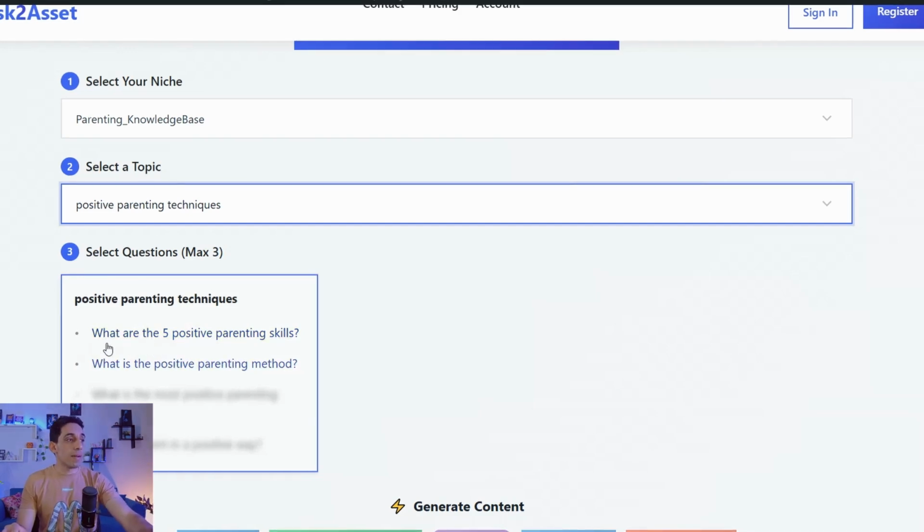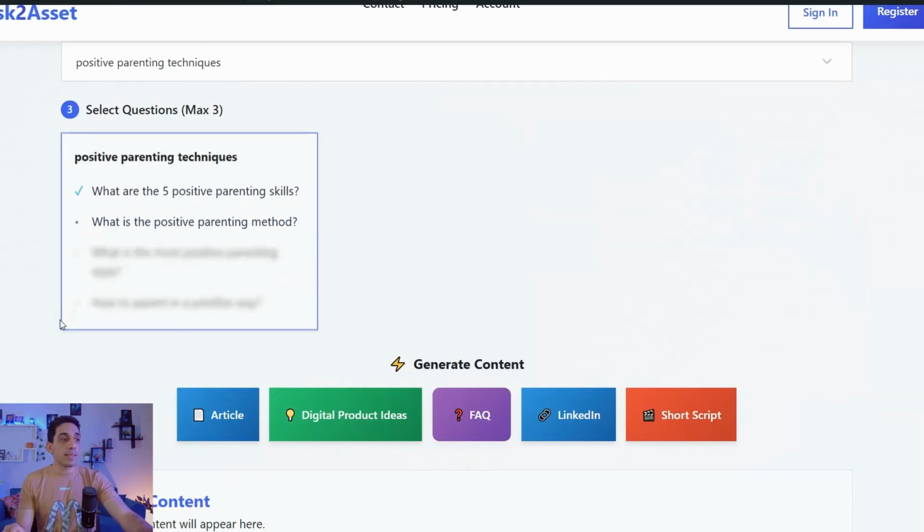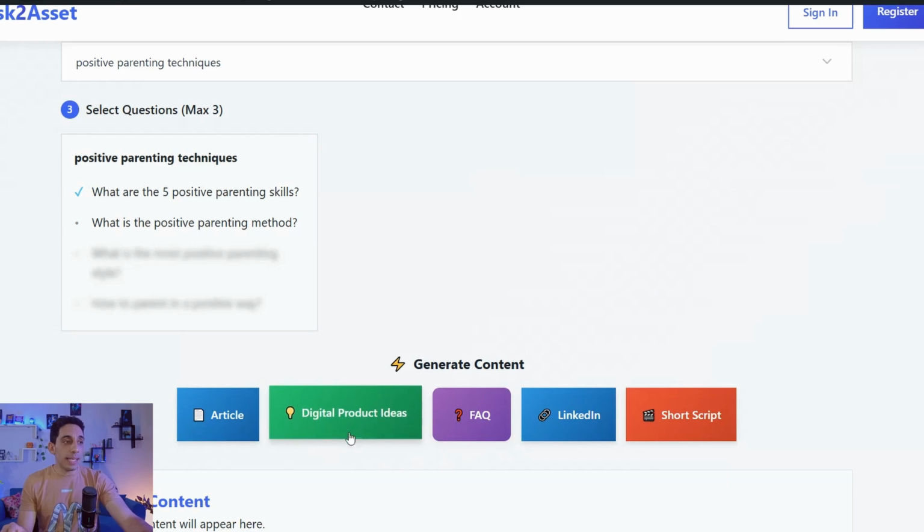So just to go for the first one. And here in this free plan you can find these 2 buttons are allowed only for free user: digital product ideas and frequently asked questions. Tailored for you system that would help you and save your time and effort to get perfect ideas, feasible and affordable and easy to make digital items that sells like a boss.